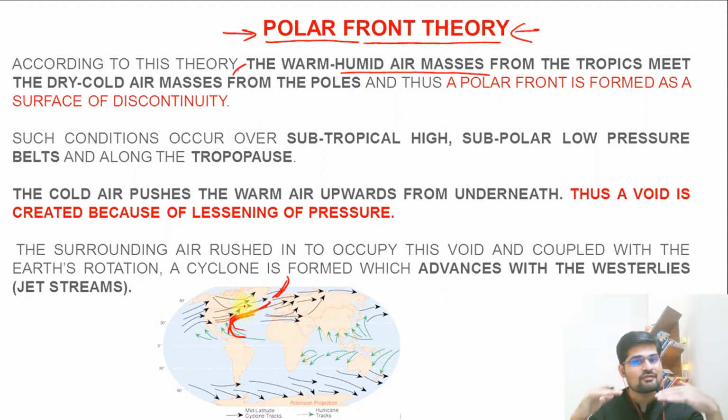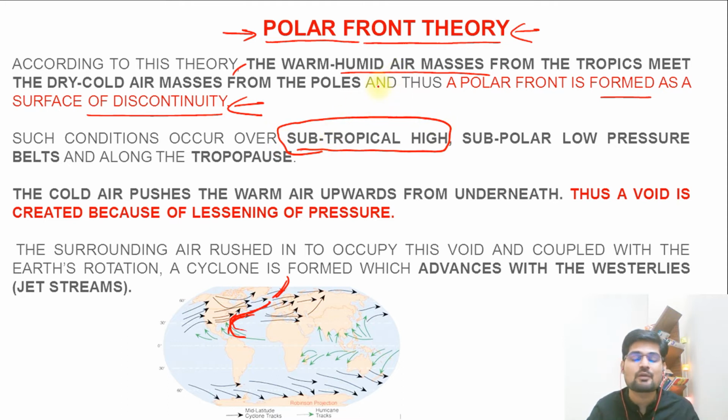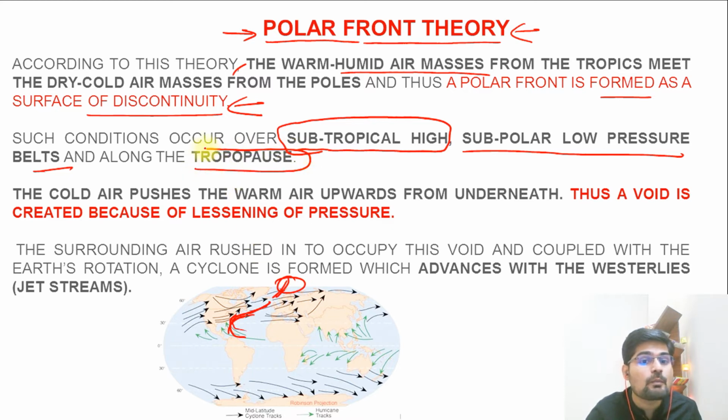So what happens? Remember, fronts fight, that is important here. So the polar front is formed as a surface of discontinuity. Remember, they are not mixing with each other well. So there is a discontinuity formed, that we say. Such conditions occur over subtropical high pressure areas. Remember, subtropical high pressure areas also have the generation of the jet stream. The subpolar low pressure belt is also where they have mixing. And remember, along the tropopause, that is a zone where you have the complete obstruction or occlusion, where the warm air is in the upper part and the cold air is in the lower part.